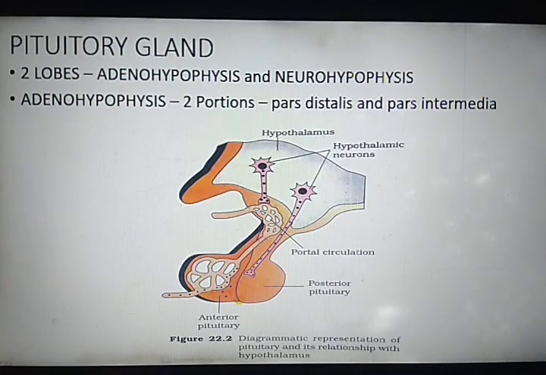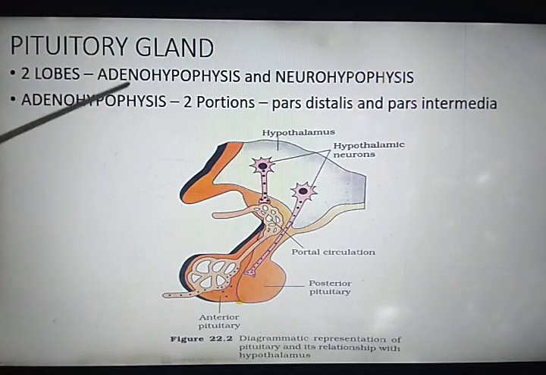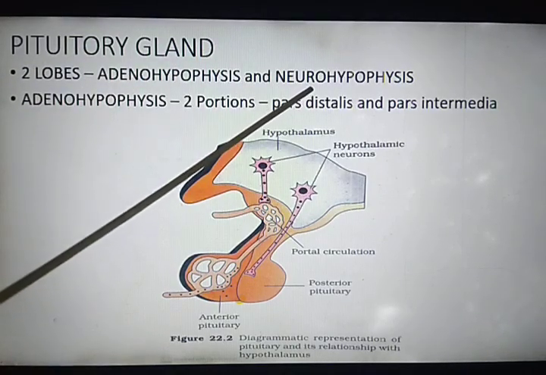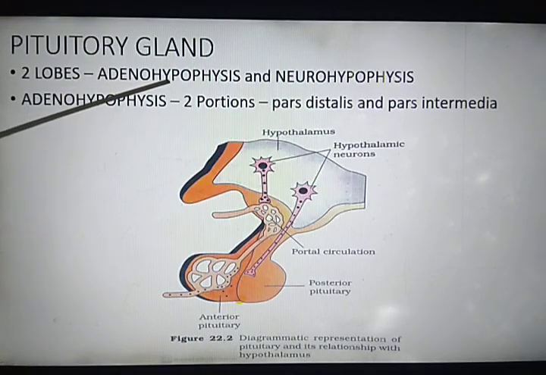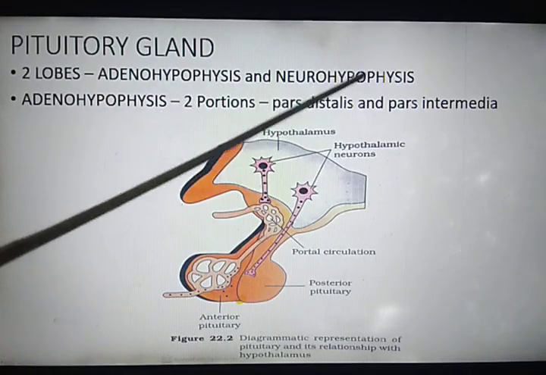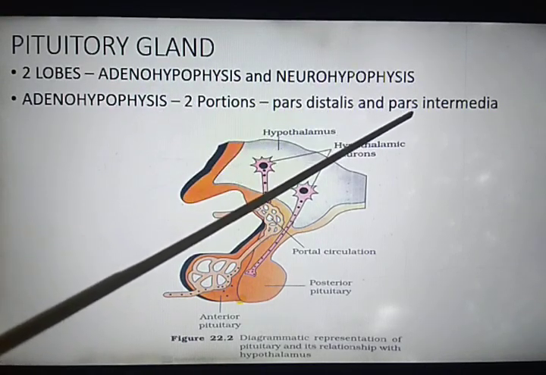Now, the pituitary gland is anatomically divided into two lobes, that is adenohypophysis and neurohypophysis. Adenohypophysis is further divided into two portions, that is pars distalis and pars intermedia.